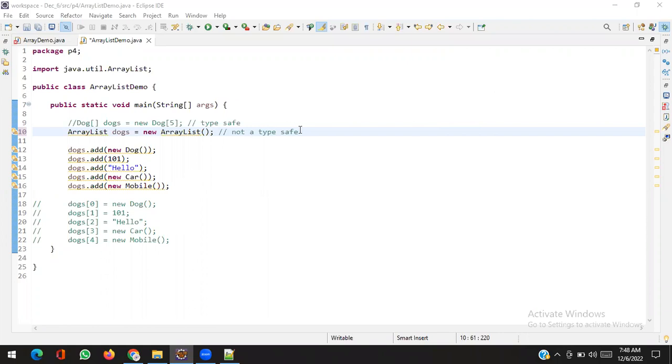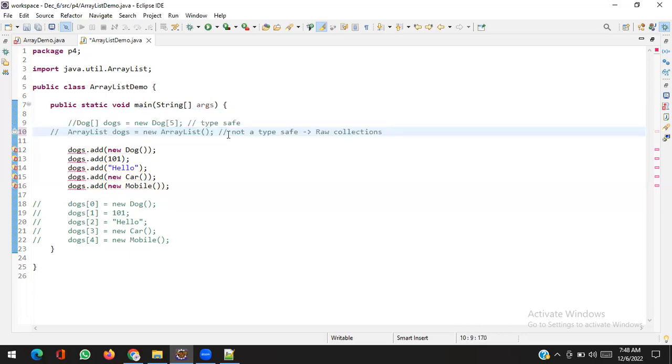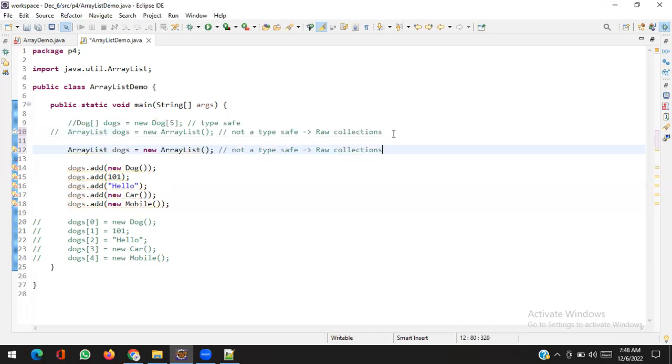Actually, the normal collection framework, which is not type safe, is called a raw collection. Now I'm going to create a new kind of ArrayList, which will be type safe. How to create it? I will use generics. Generics means this diamond bracket, on both sides, and we can mention the type here, dog.